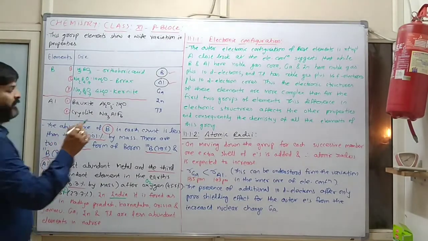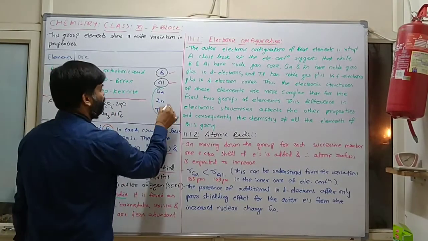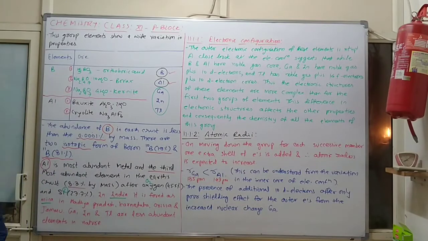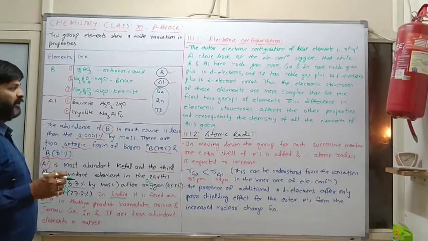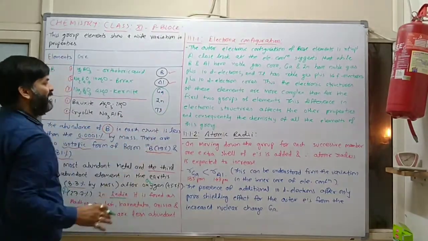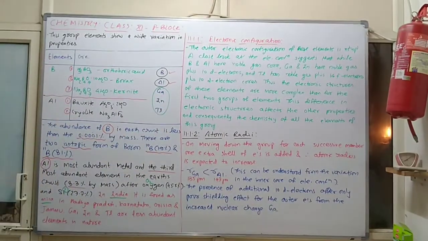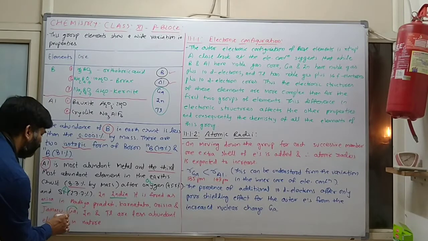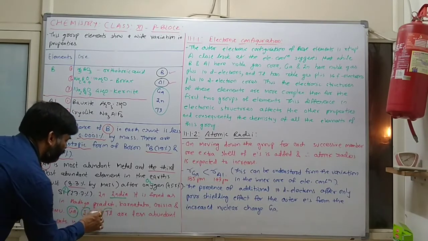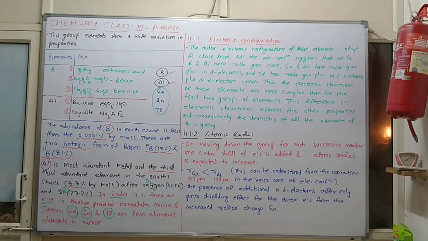Now the complete information related to boron and aluminium is over. Now we will discuss gallium, indium and thallium. Gallium, indium, thallium are less abundant elements in nature.